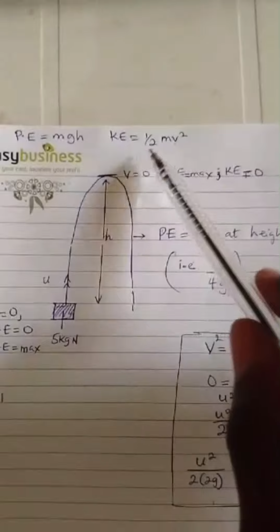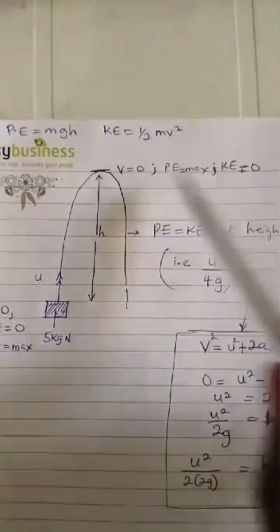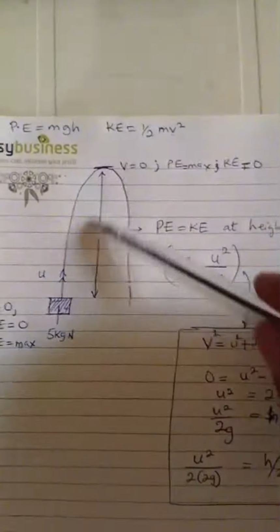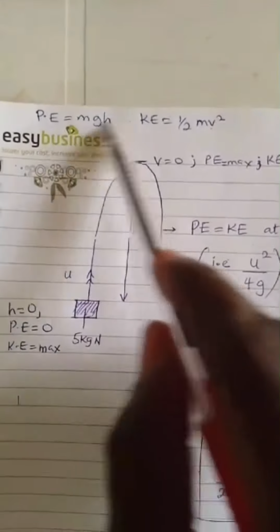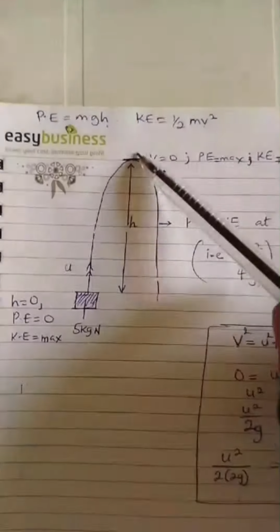So if you put that velocity into the formula for kinetic energy, you must agree that kinetic energy will be zero at the maximum height. But now at this maximum height, it has h. It has its maximum height. So that means that potential energy is maximum because the height is maximum at this stage.